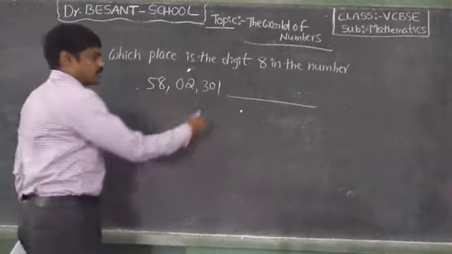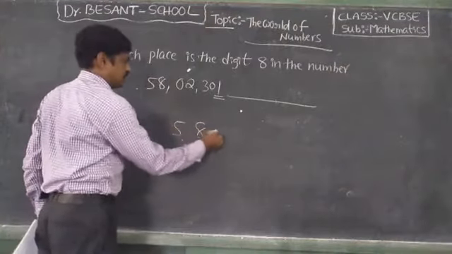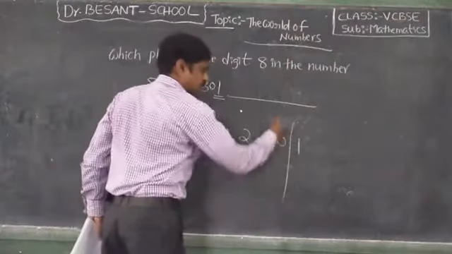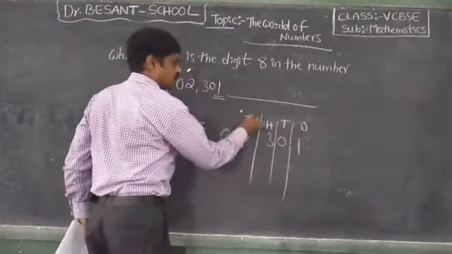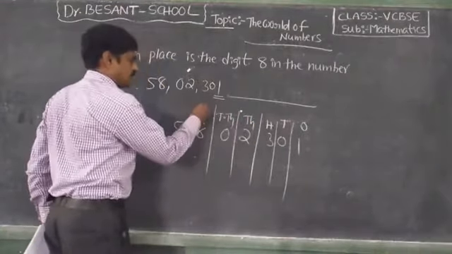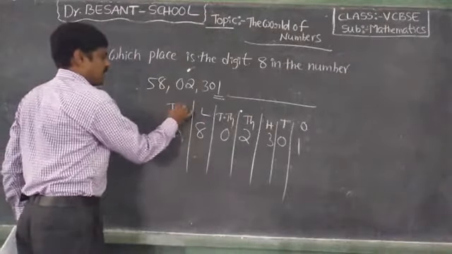Observe here. This is ones. See, ones, tens, hundreds, thousands, 10,000, lakhs, 10 lakhs.